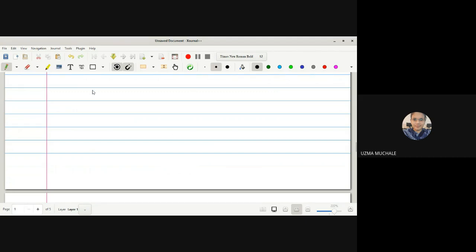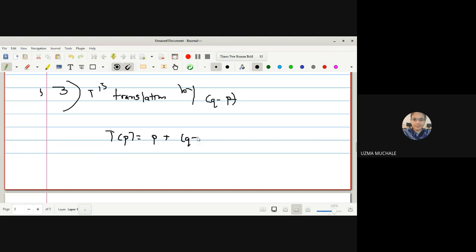Okay, let us define the mapping in such a way that we get the result. For the third one, what we will do, let us assume a translation. Let us assume that T is a translation by the vector Q minus P, because Q and P are any points from your E3. So let us assume that T is a translation by the vector Q minus P. That is, T of P is equal to P plus Q minus P. Is it okay?